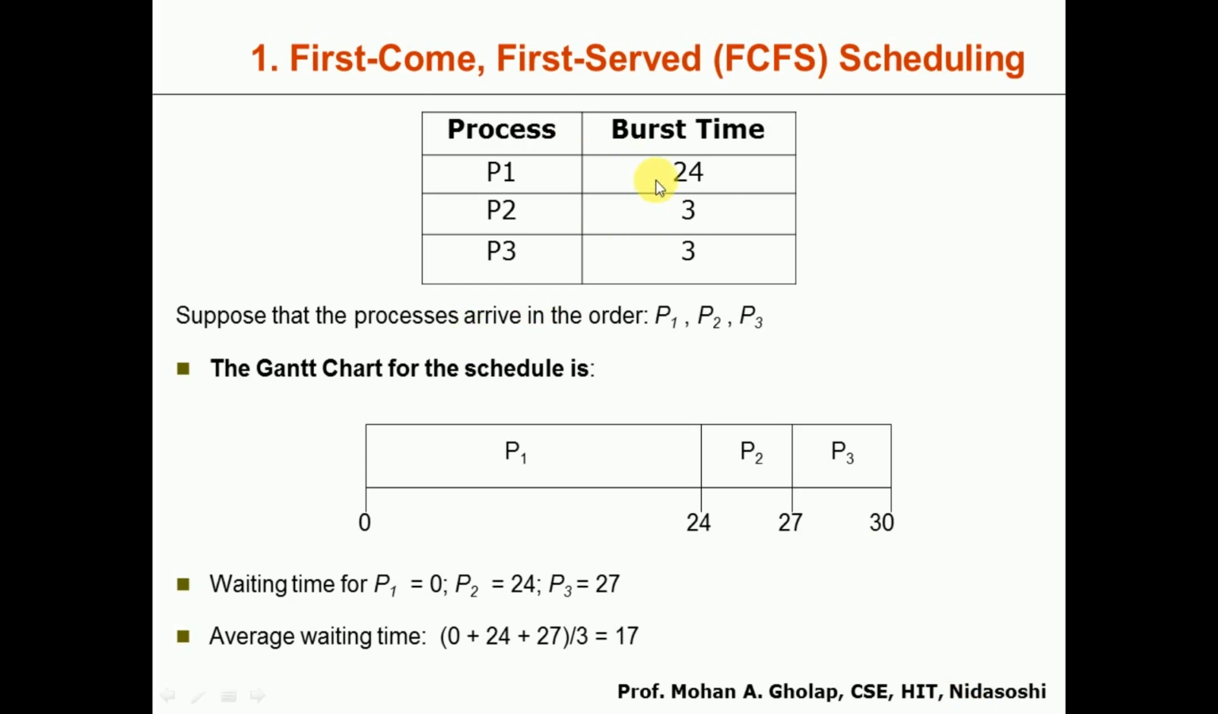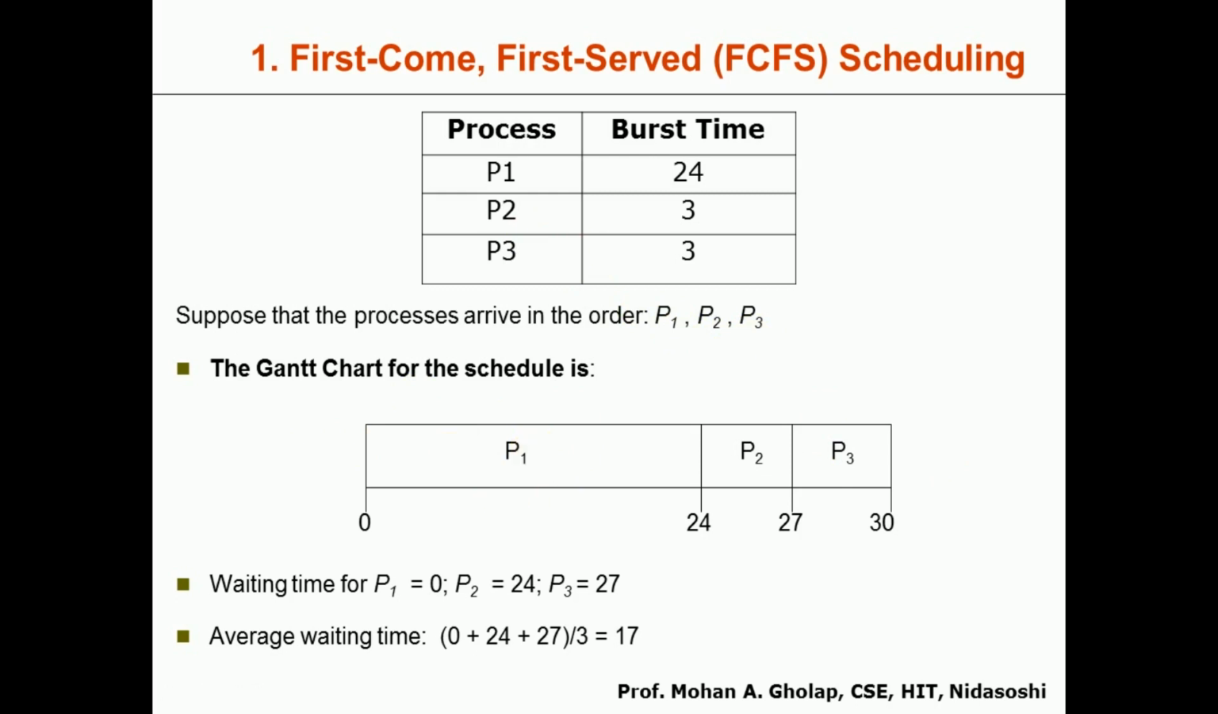In our example, the ready queue presently has three processes: P1, P2 and P3. We have also given the burst time of every process. Process P1 has a burst time of 24, process P2 has a burst time of 3, and process P3 has a burst time of 3 milliseconds. Let us assume that the processes arrive in this order: first P1 arrives, then P2, and then P3.